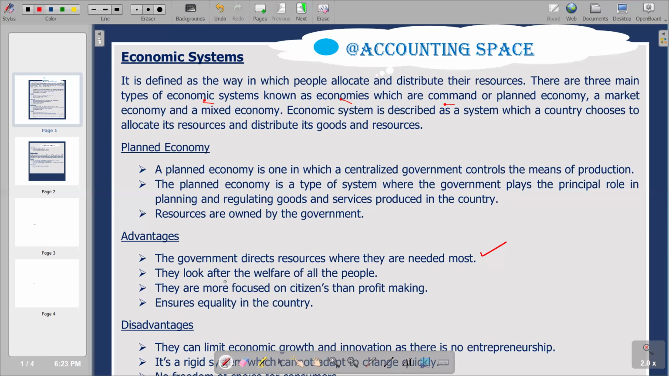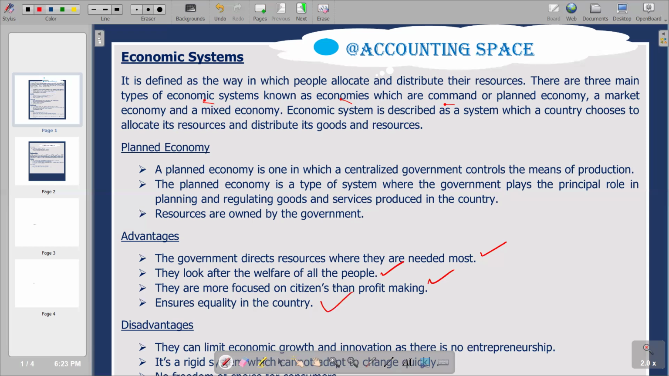The second one: they look after the welfare of the people. They are more concerned about the welfare of the people rather than making profit, so it becomes an advantage from the point of view of the citizens of the country. And then we go to the next one. They are more focused on citizens than profit making, and it ensures equality in the country.